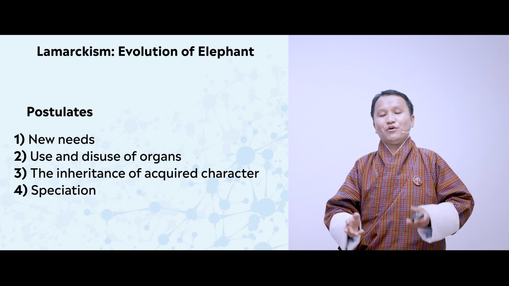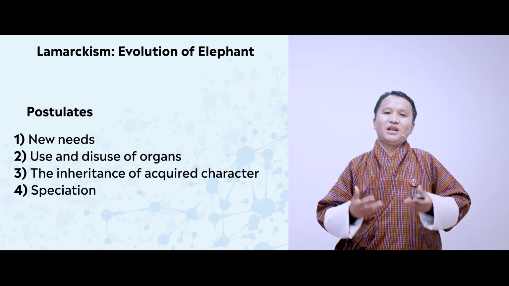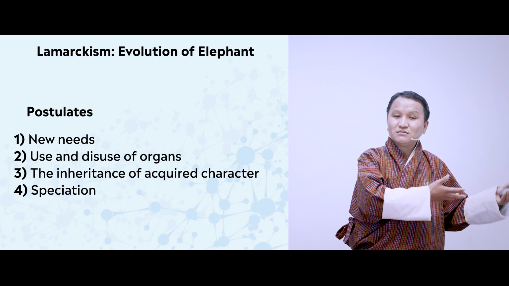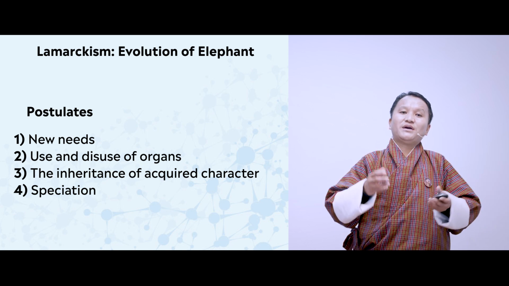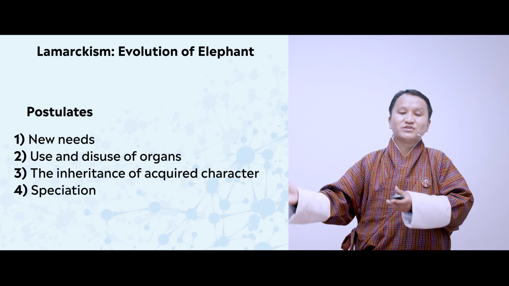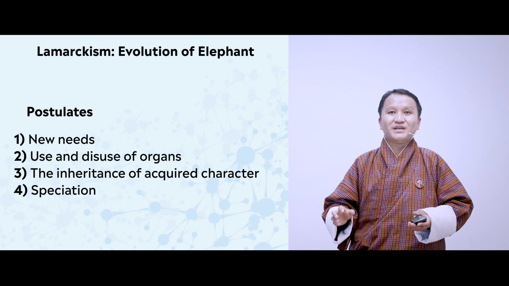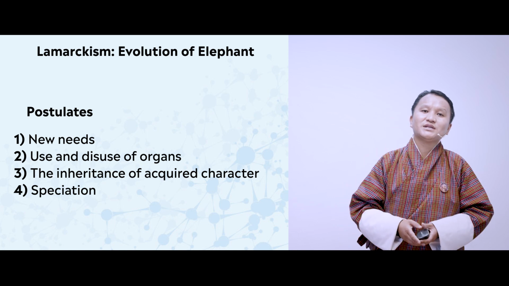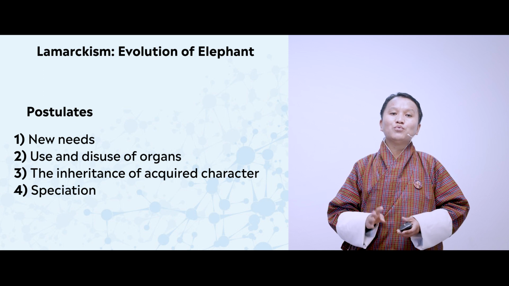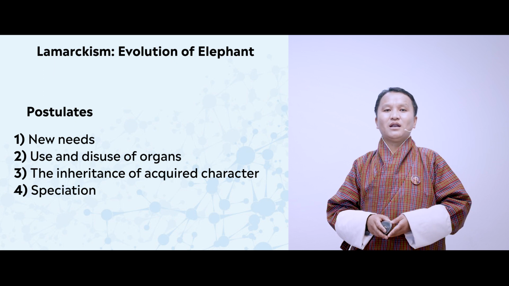As a result of such phenomena happening in the elephant, today, if you compare the kind of elephants that we see with the kind of elephants that existed before, you would find a drastic difference between short-trunked elephant and long-trunked elephant. So this tells us that these two species could be different, and it results in what we call speciation. So these are the four postulates put forward by Lamarck, and this theory we call Lamarckism.